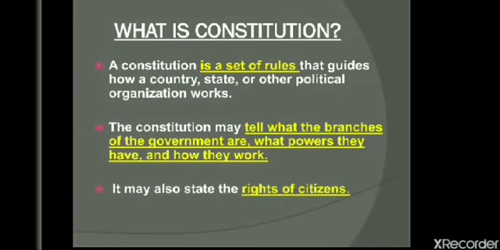Before reading the Indian Constitution, children, you need to understand what is Constitution. A constitution is a set of rules that guides how a country, state or other political organization works. So what is a constitution? It is a set of rules that guides how a country, state or other political organization works. That means whatever the work goes on in our country, the rules and regulation all are constituted in the constitution.